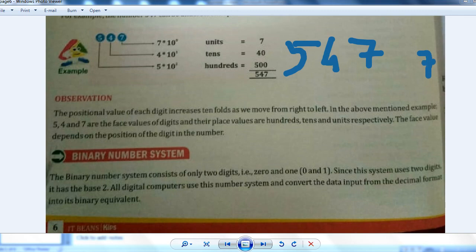And 4 means 10 times, ones, tens. Why are we calling 4 in the tens place? So we will write 4 into 10, or 40. And what about 5? Ones, tens, 100. 5 is in the 100 place, so we will write 500, right? And if we add all this, we will get 547. Understood? The same thing which I taught you, right?